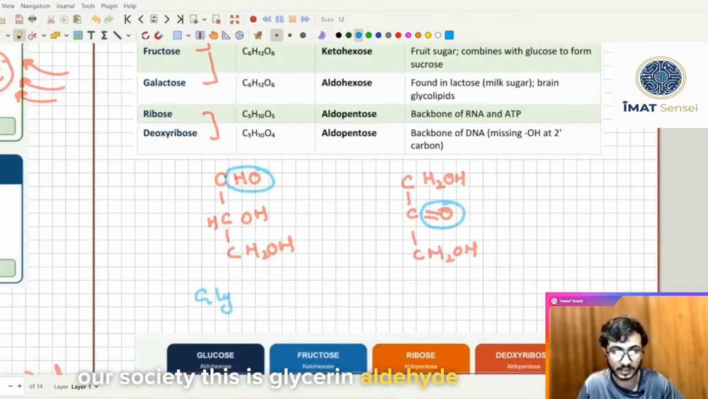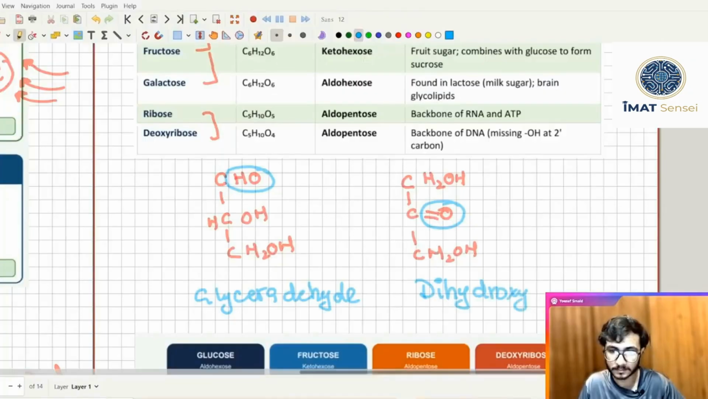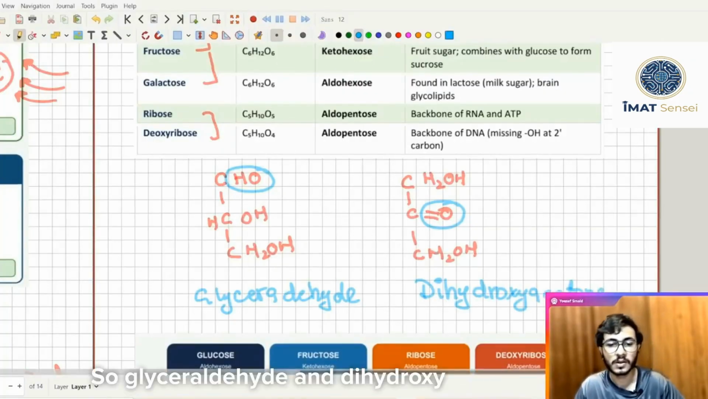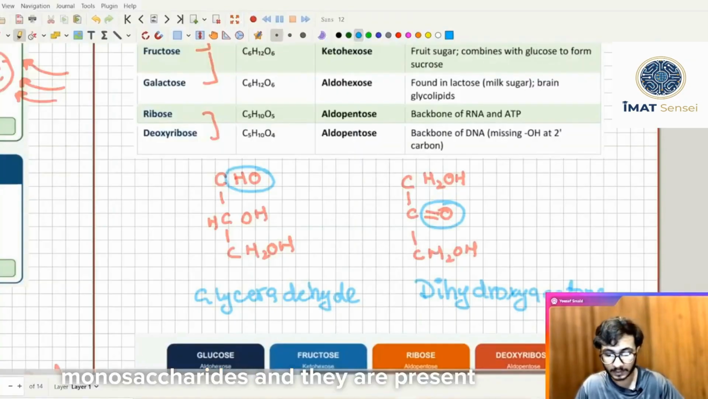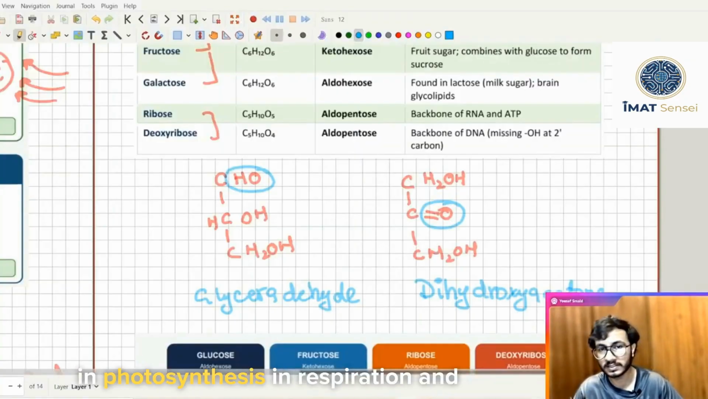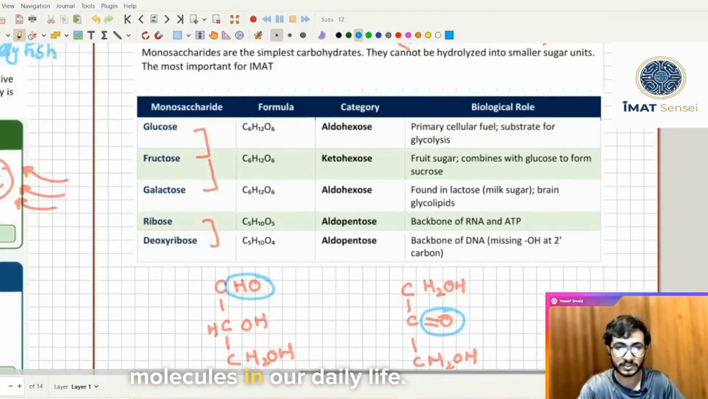This is glyceraldehyde, and then we have dihydroxyacetone. So glyceraldehyde and dihydroxyacetone are the most basic monosaccharides, and they are present in photosynthesis, in respiration, and they are really important molecules in our daily life.